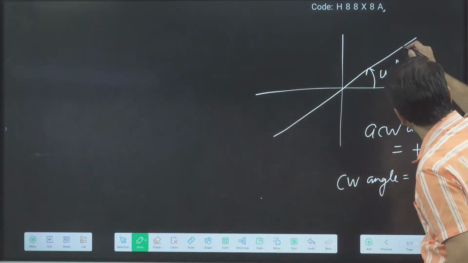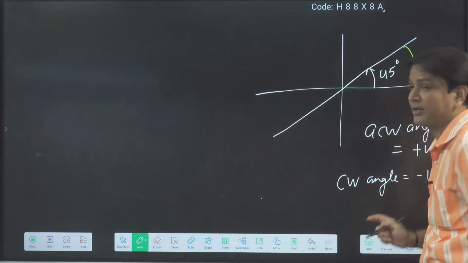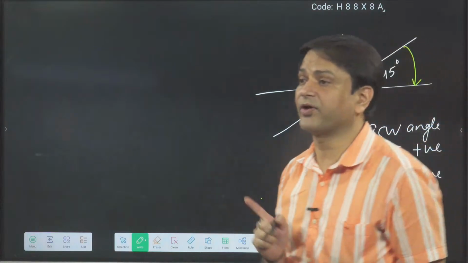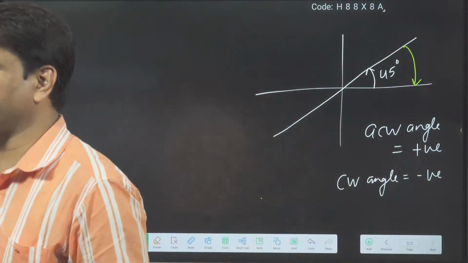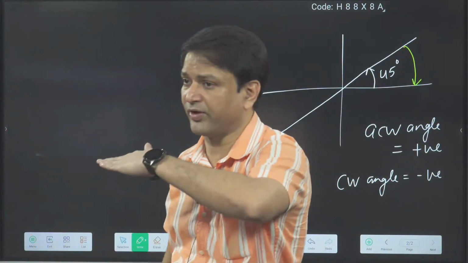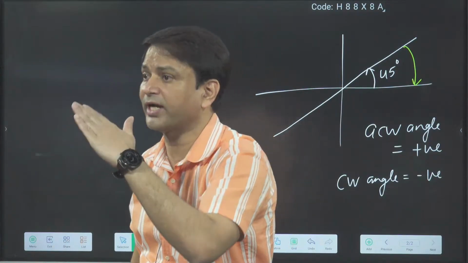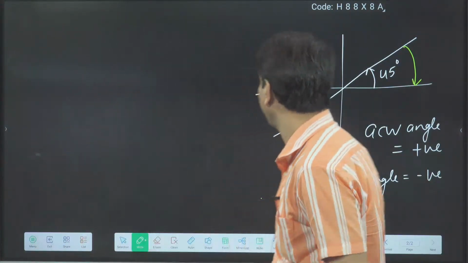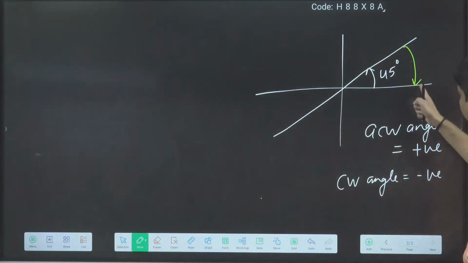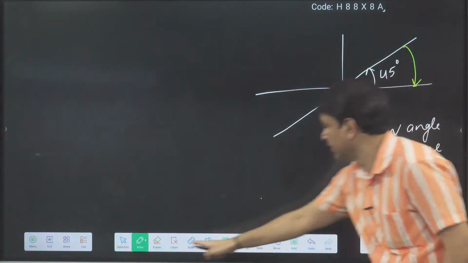So from the line, this is the angle. But what I said, the reference is the x-axis. From the x-axis you have to measure. So from the x-axis you will rotate anti-clockwise. That's why don't measure from the line. The reference is what? X-axis. So this is wrong.